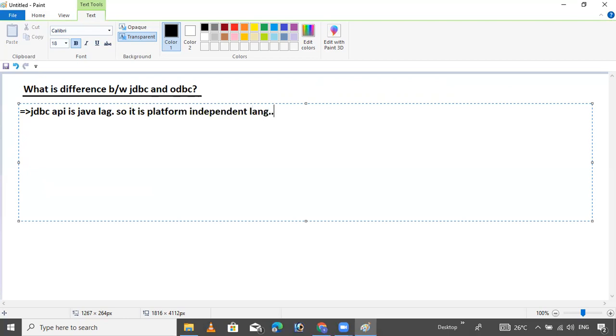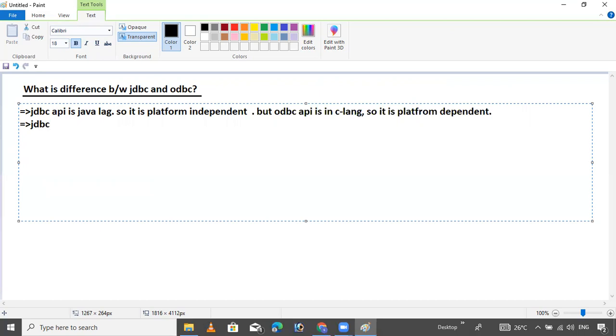But the ODBC API is developed using the C language, so it is platform dependent. This is the main difference.